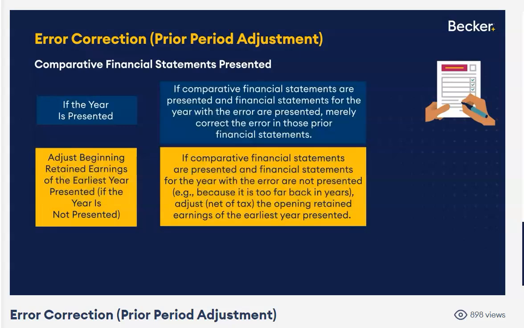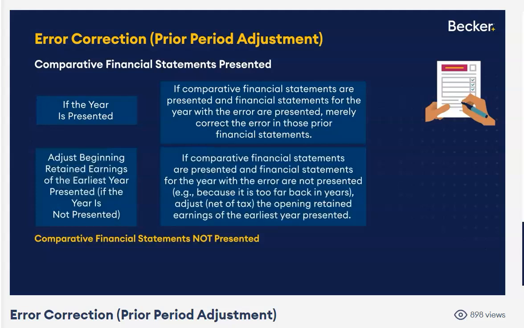Now, what if the error happened in a year that we are not presenting? So we're presenting comparative financials for 22, 23, 24, but the error happened a long time ago. Let's say it happened back in 2019, and we're not presenting that year. Well, then the only way to fix this is to adjust the beginning retained earnings for the earliest year presented. So the error happened in 2019. We'll have to fix this by adjusting the beginning retained earnings for 2022. And whenever you adjust retained earnings, it's net of tax.